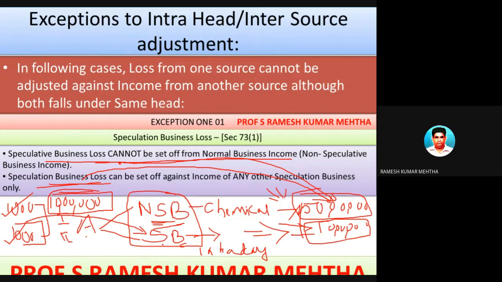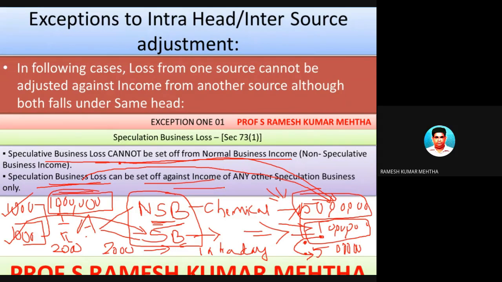Assuming there is one more transaction on another day, where this person again went to the broker, purchased 2,000 shares of Infosys in the morning and sold 2,000 shares in the evening, thereby making a profit of 5 lakh rupees in the same financial year. So there were two transactions: in one he made a loss of 10 lakh rupees, and in the other a profit of 5 lakh rupees. So the loss can be set off against the speculative business income of 5 lakh rupees. That is the meaning of this particular sentence.